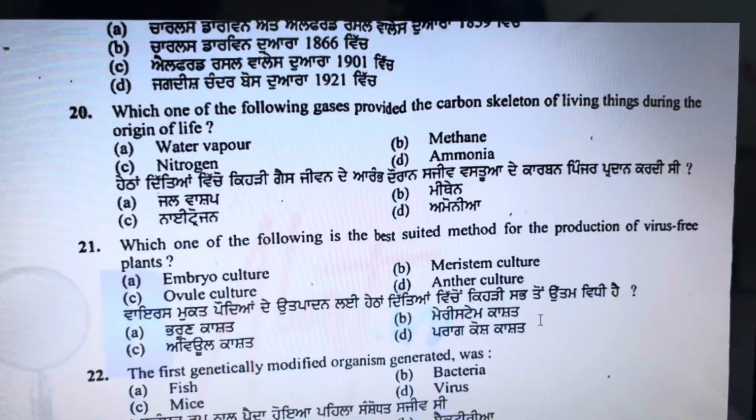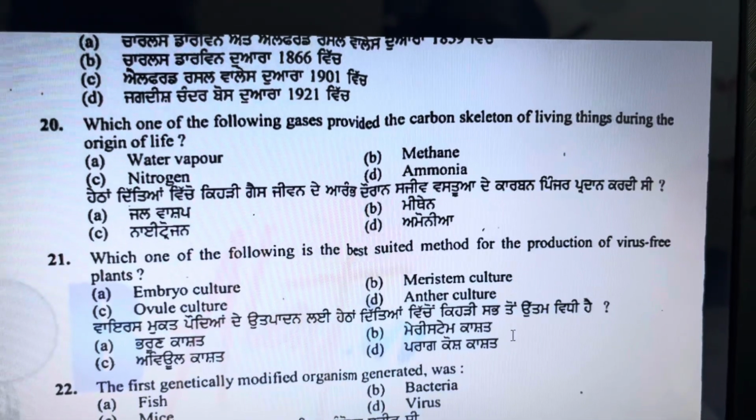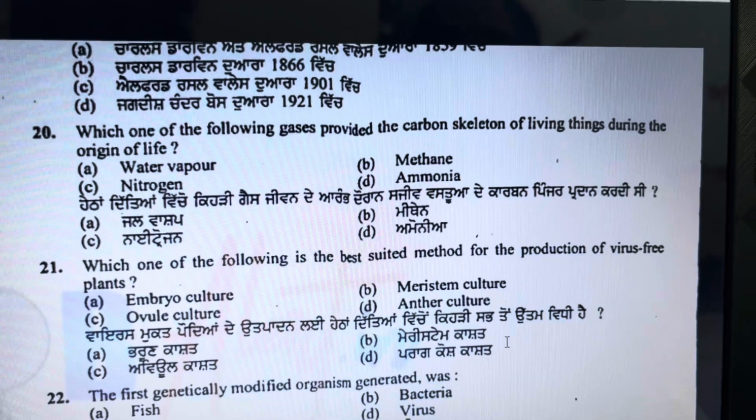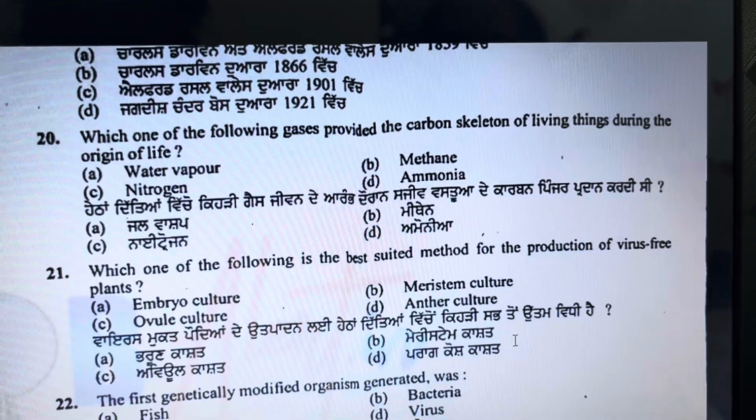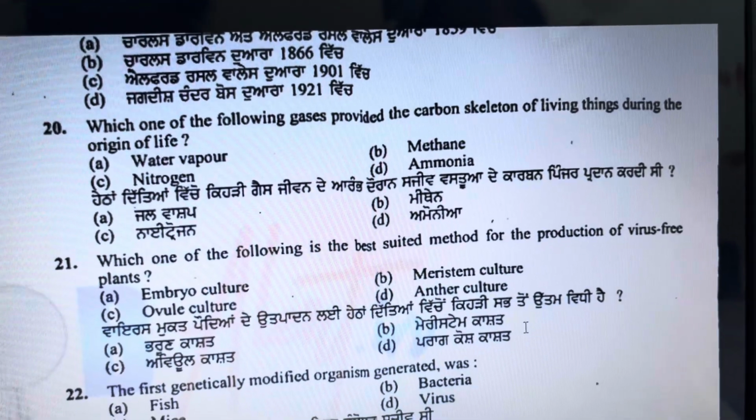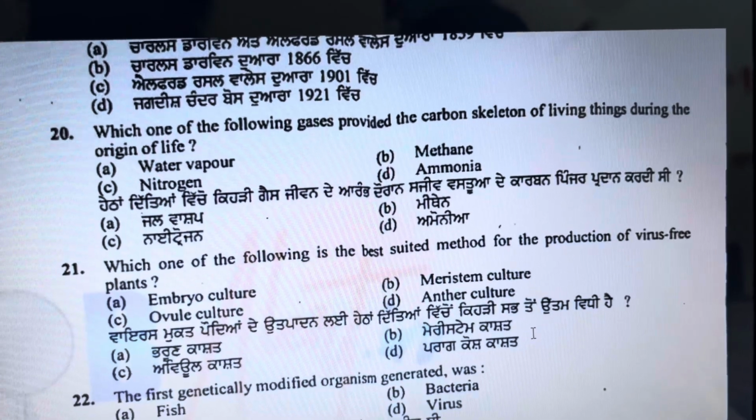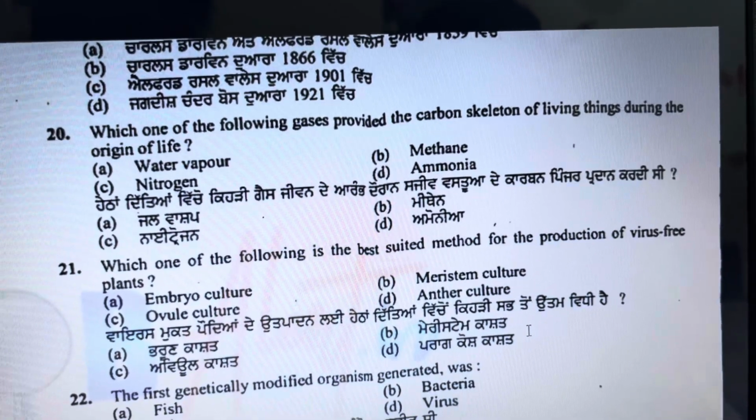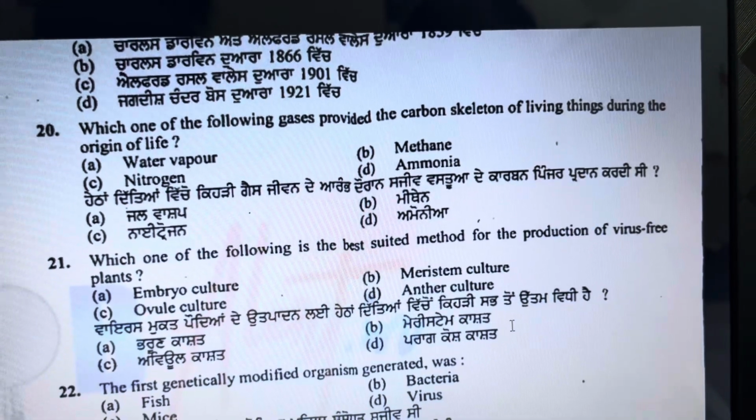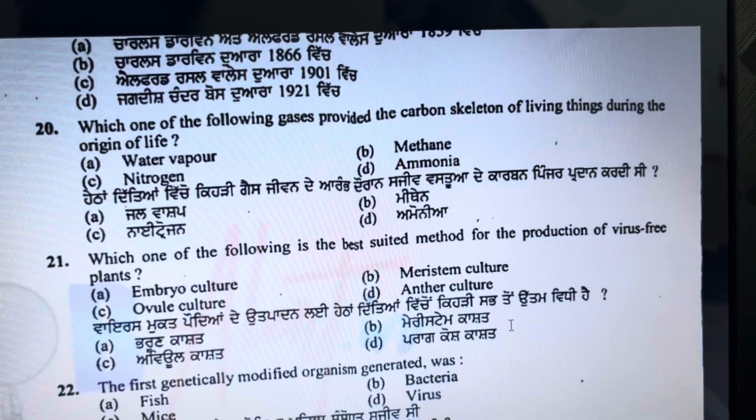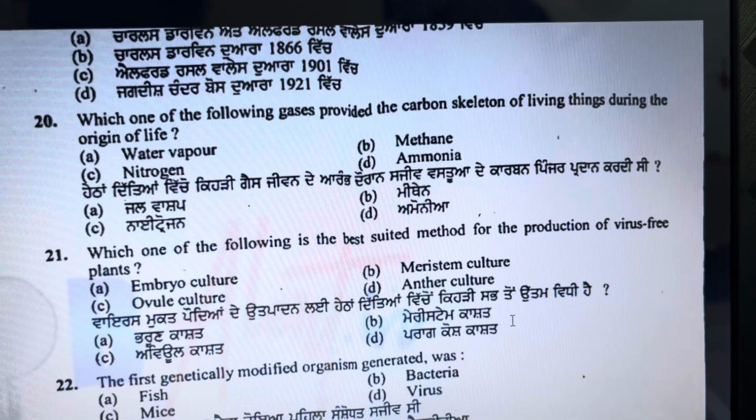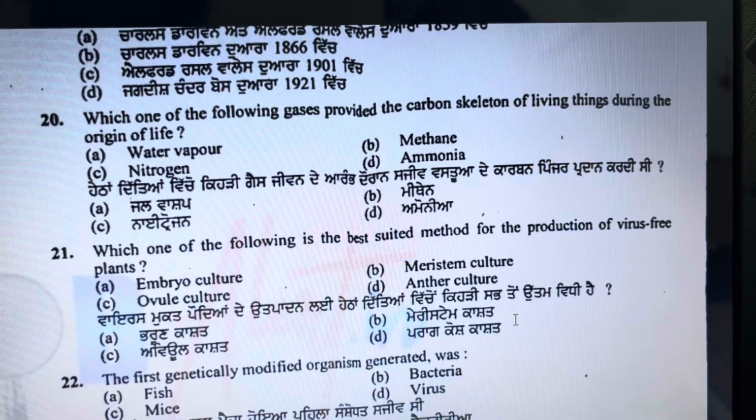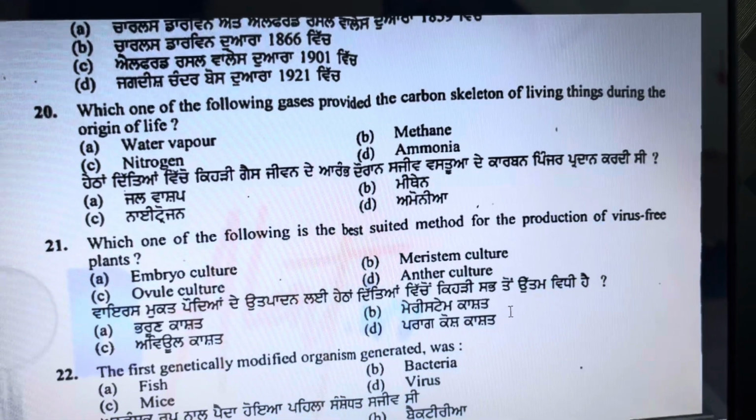So next, 20th question, which one of the following gases provided the carbon skeleton of living things during the origin of life? The carbon skeleton of living things during the origin of life is provided by methane. The option B is the correct one. So today we will discuss up to the 20th question. In the next video, we will proceed ahead.